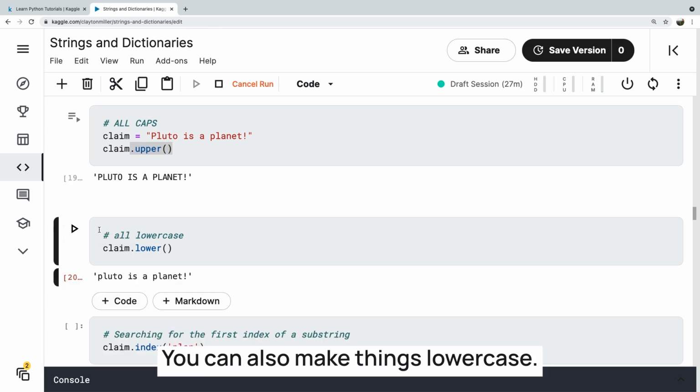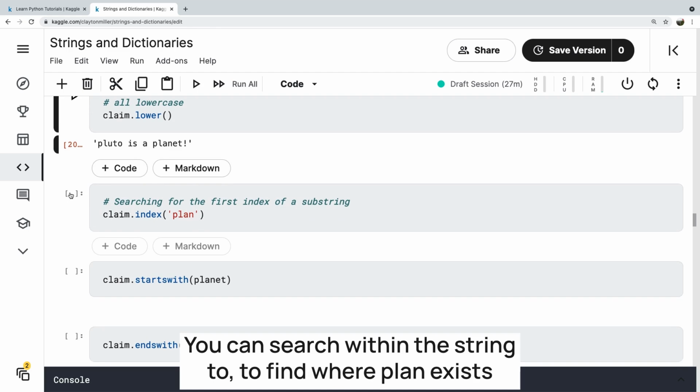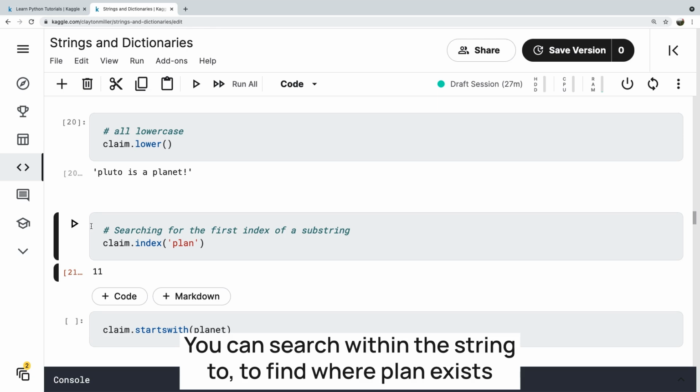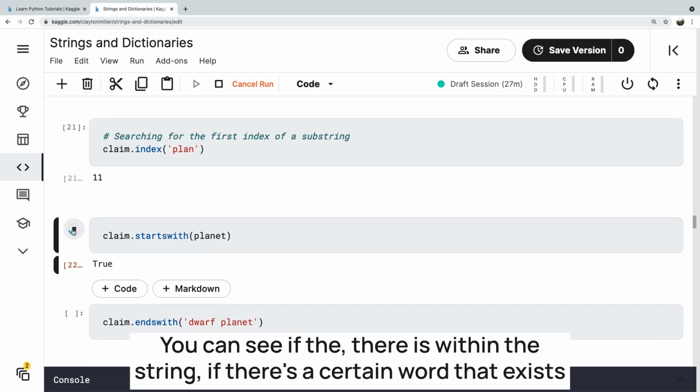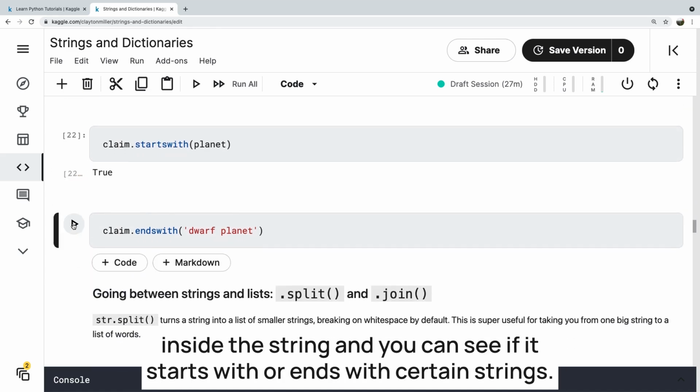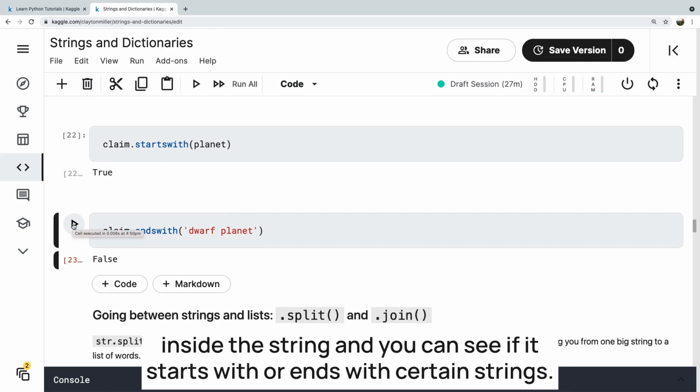You can also make things lowercase. You can search within the string to find where plan exists, the first index of a substring. You can see if there is a certain word that exists inside the string, and you can see if it starts with or ends with certain strings.